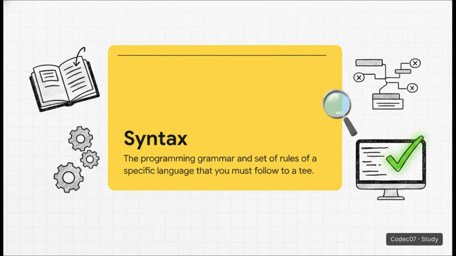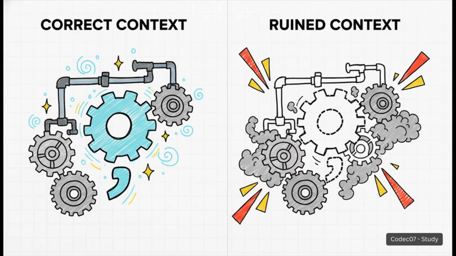But to use that translator, you've got to play by its rules. Enter our next concept, syntax. Syntax is really just the programming grammar and the set of rules for a specific language that you absolutely must follow to a T. I know, learning grammar rules sounds incredibly tedious, but it's essential. And honestly, don't worry, you don't have to catch every single typo yourself. Programmers use software called an IDE, which stands for Integrated Development Environment. It basically acts like an insanely smart spell checker to catch your syntax typos before the program even tries to run.